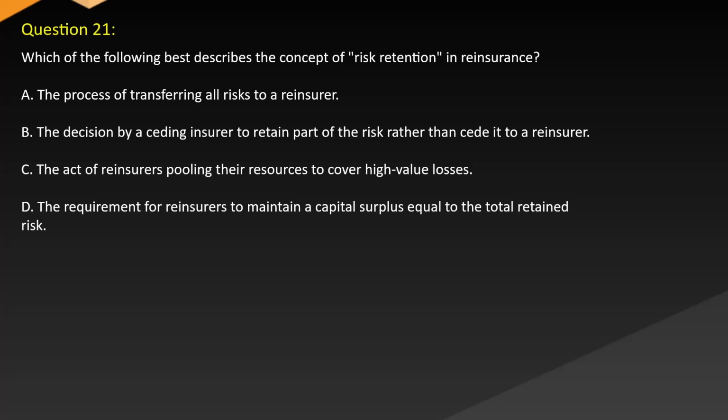Question 21. Which of the following best describes the concept of risk retention in reinsurance? A. The process of transferring all risks to a reinsurer. B. The decision by a ceding insurer to retain part of the risk rather than cede it to a reinsurer. C. The act of reinsurers pooling their resources to cover high-value losses. D. The requirement for reinsurers to maintain a capital surplus equal to the total retained risk.